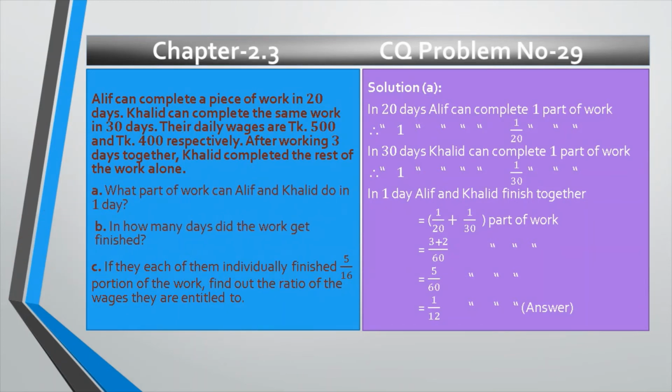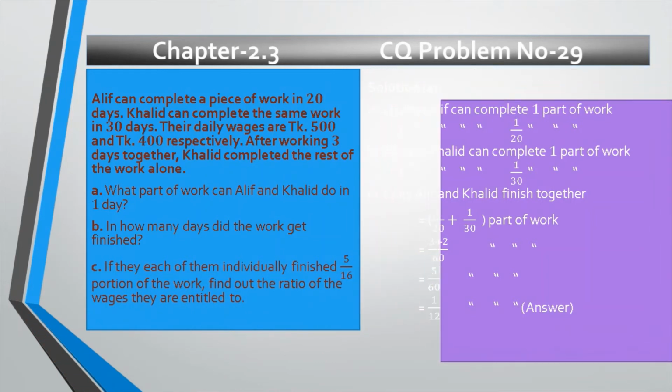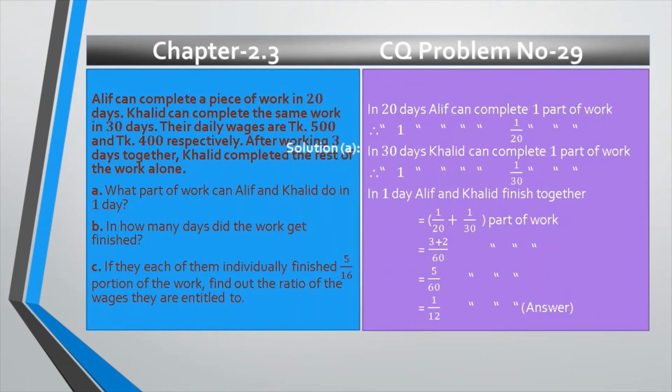We have to find out the first question, what part of work can Alif and Khalid do in 1 day? And this is the solution. In 20 days, Alif can complete one part of work. Obviously, in 1 day it is less, that's why 1 by 20 part of work. In 30 days, Khalid can complete one part of work. In 1 day, obviously it is less, 1 divided by 30 part of work. And the question says we have to find out in 1 day Alif and Khalid finish together. That's why we will add these two, and after calculation we will get 1 divided by 12 part of work. That is the desired answer.